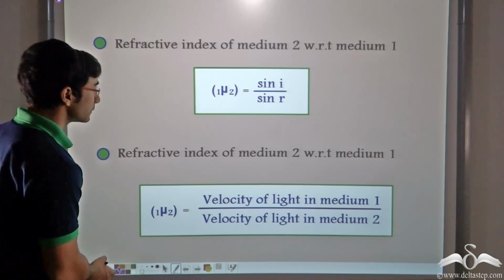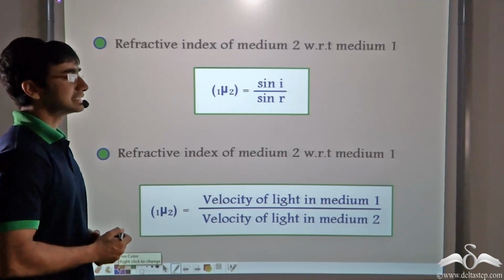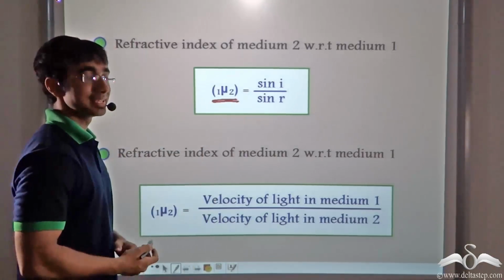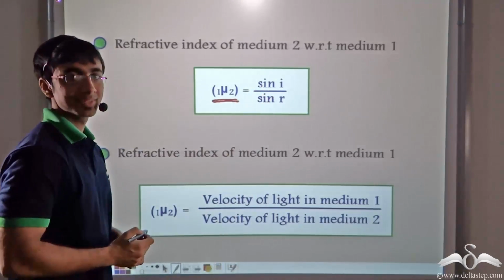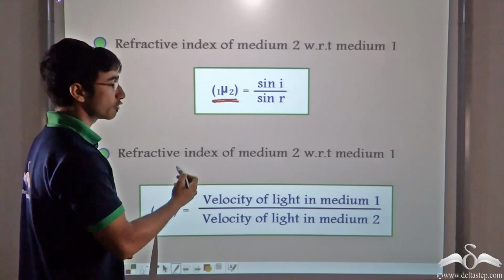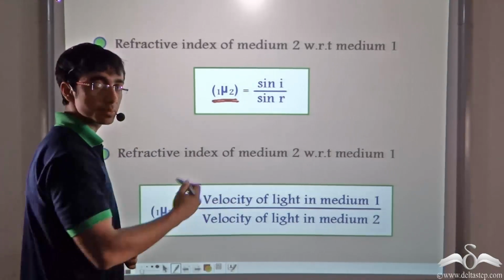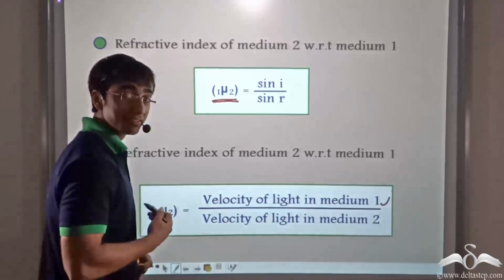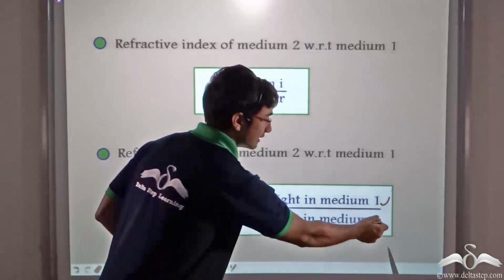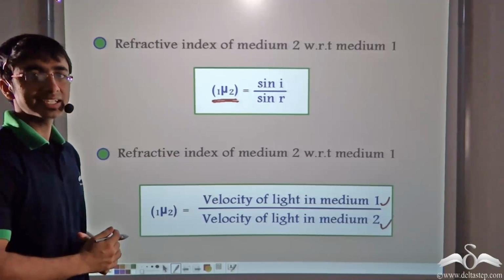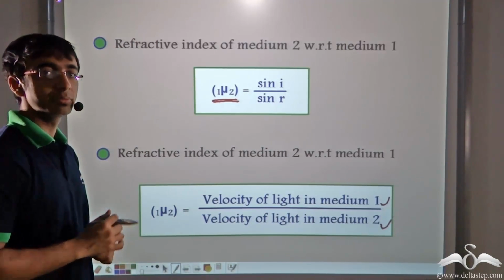The first method that we studied said that the refractive index of medium 2 with respect to medium 1 is sin i by sin r. And the second method that we studied was that the refractive index of medium 2 with respect to medium 1 is the velocity of light in medium 1 divided by the velocity of light in medium 2. Now, even when we consider refractive index, there are certain points that need to be kept in mind.